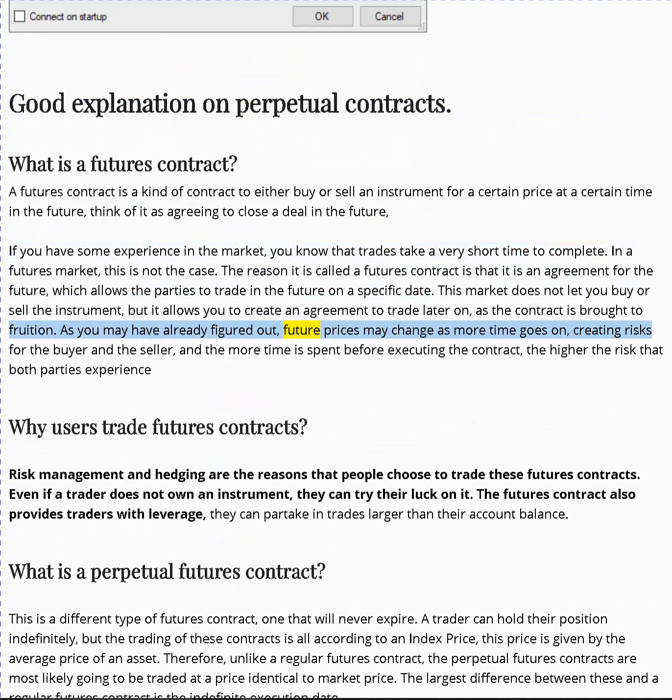As you may have already figured out, future prices may change as more time goes on, creating risks for the buyer and the seller, and the more time is spent before executing the contract, the higher the risk that both parties experience. Why do users trade futures contracts?